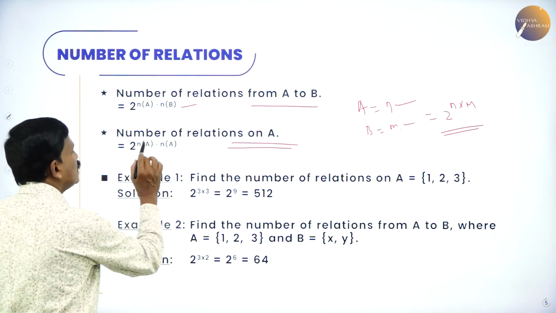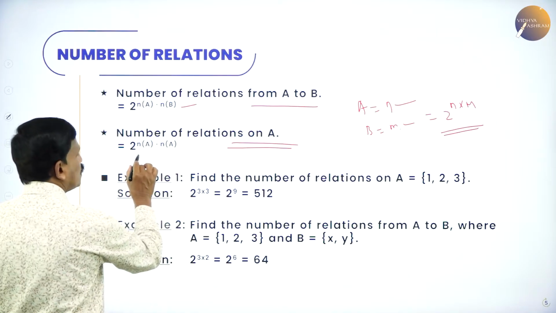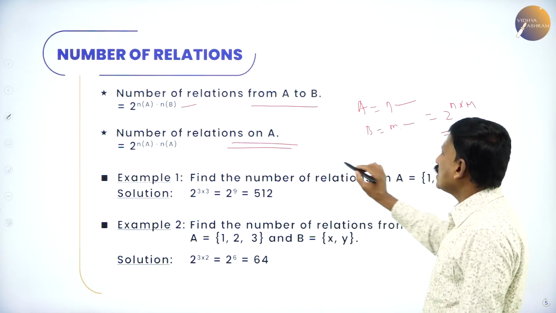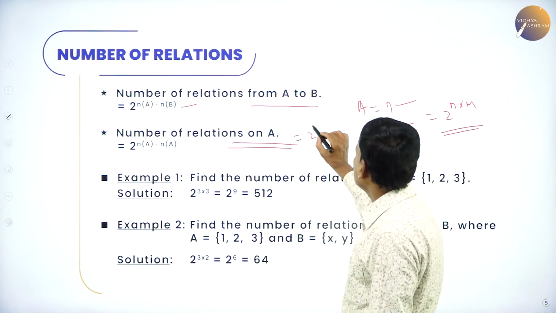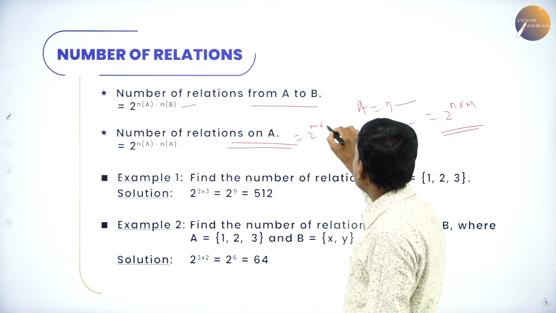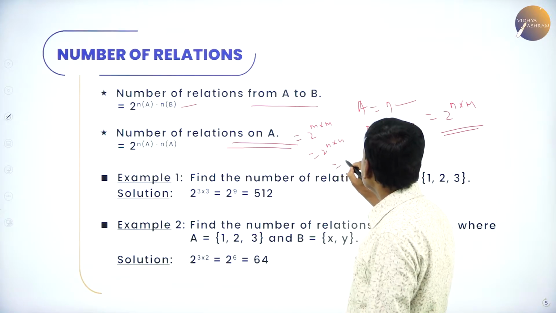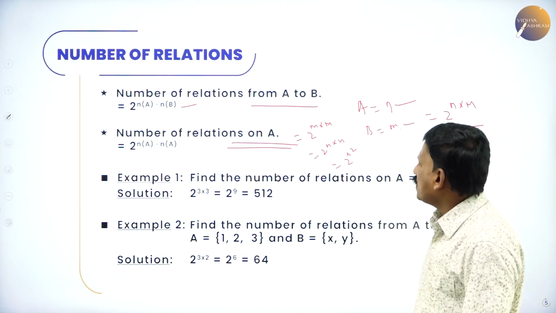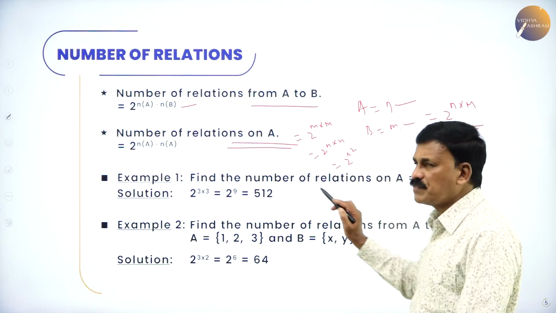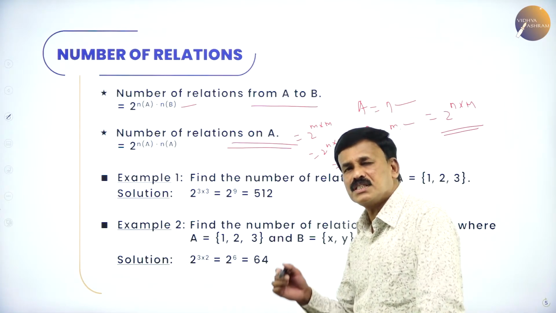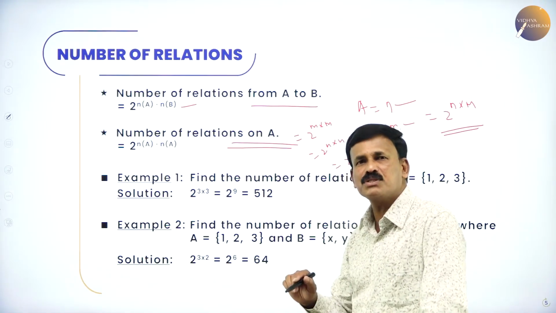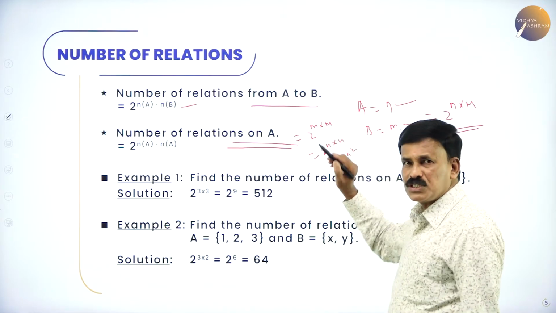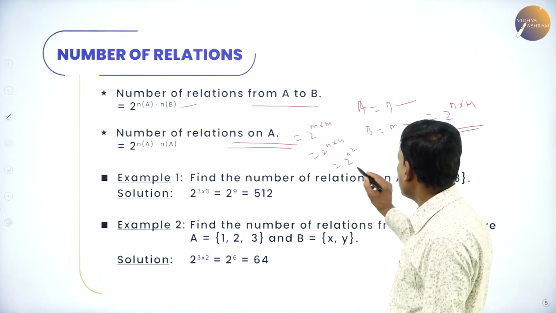Now, the number of relations on A itself. Since A contains n elements, 2 to the power of n(A) into n(B), both are equal. If these two are equal, then the number is 2 to the power of n into n. This can be written as 2 to the power of n square. The number of relations on A itself is 2 to the power of the number of elements in the first set times the number of elements in the second set, which is the same set. So n(A) into n(A), that is 2 to the power of n square.